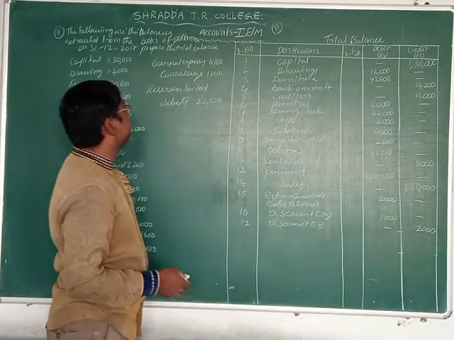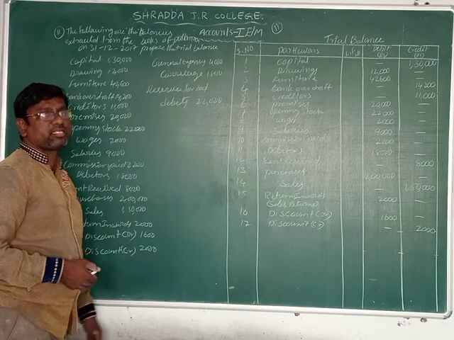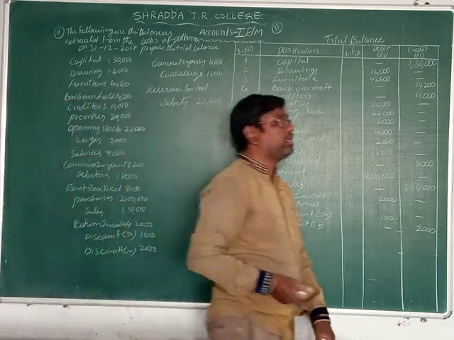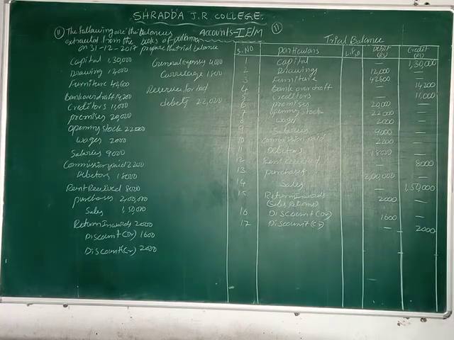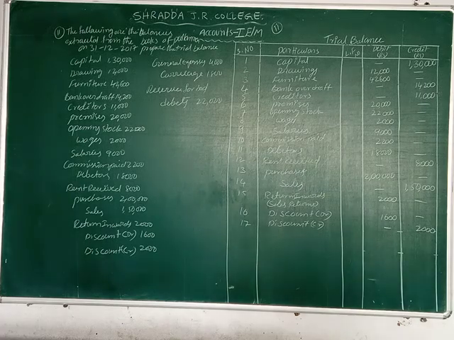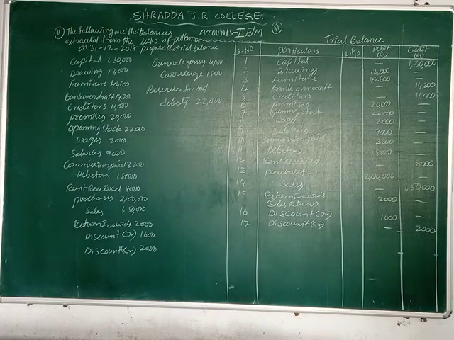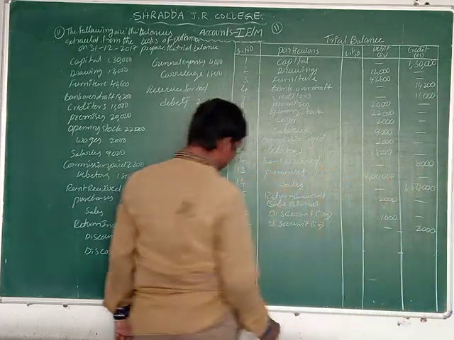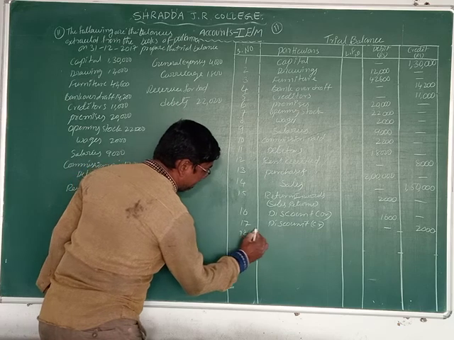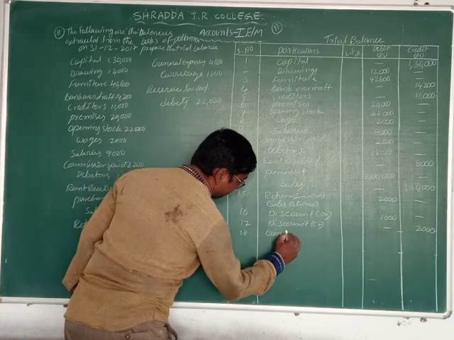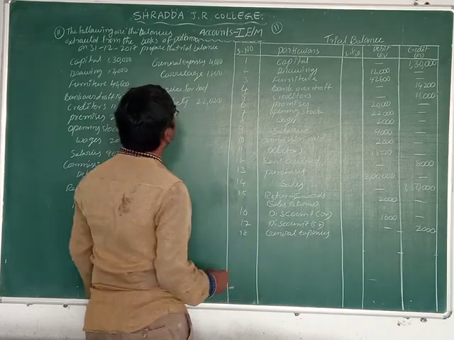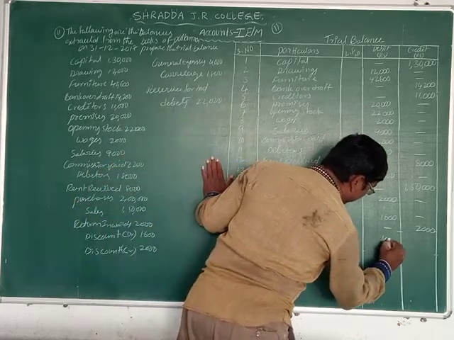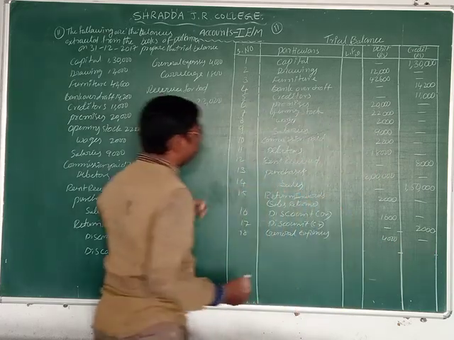Okay students. Now next one is what? General expenses. Any expenses is an expense. We pay the cash. This time cash goes out of the business. Then we can record it. It is on which side, students? Debit side. Why? Because cash goes out now. So we record it to debit side. 18th one, general expenses. The amount is 4000. We can record into debit column 4000 rupees.